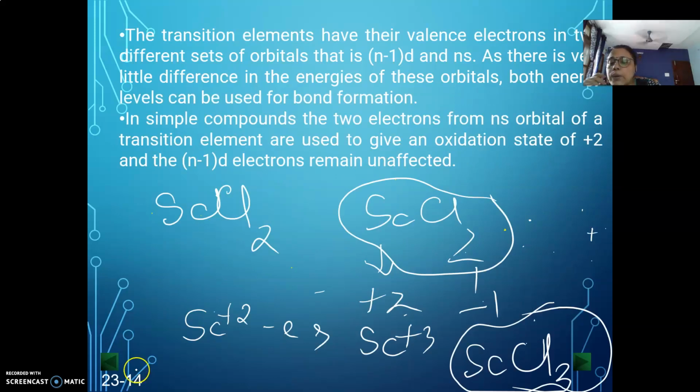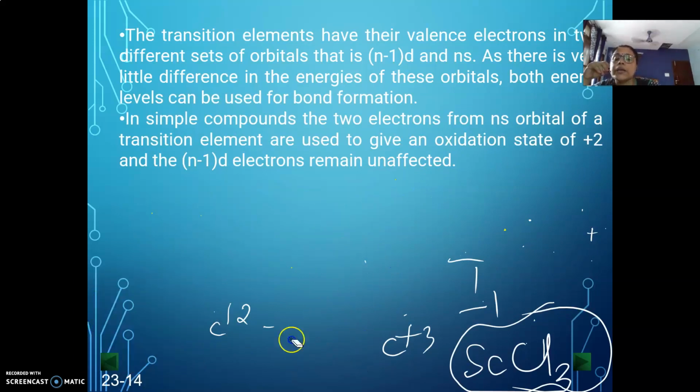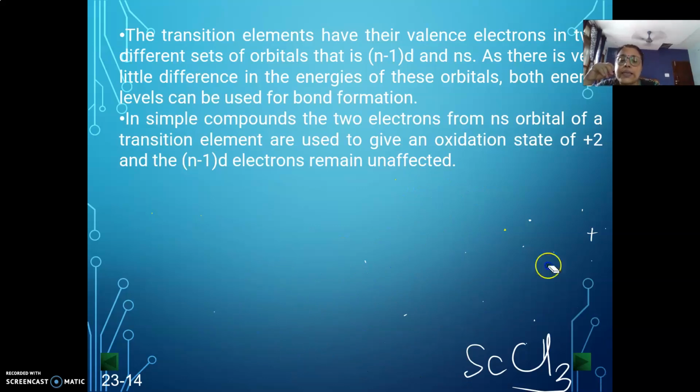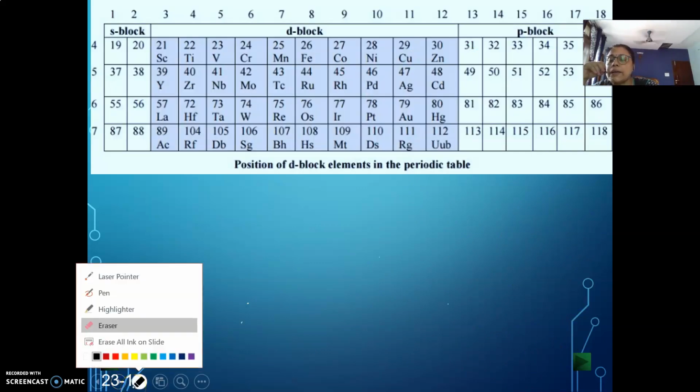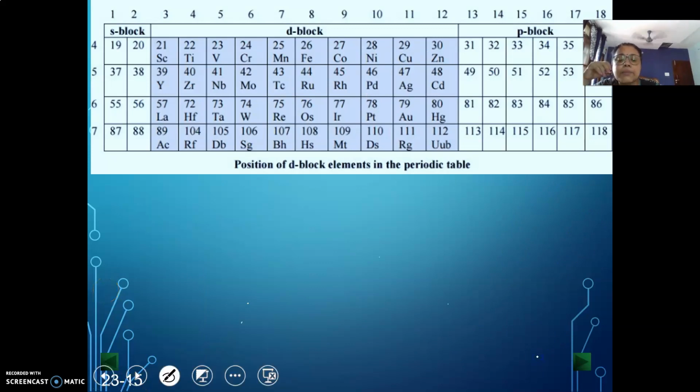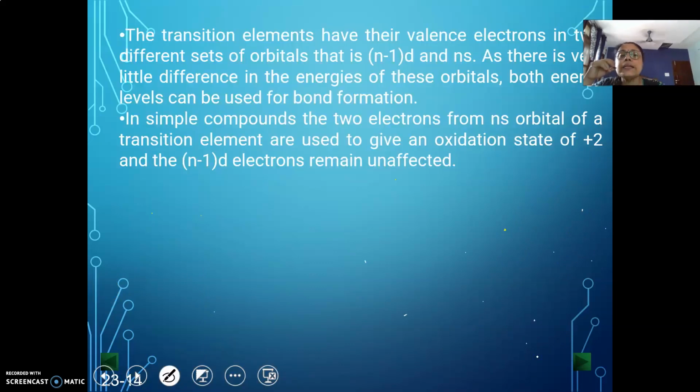If someone asks you why this is so, it is because scandium, in order to go to the inert gas configuration, must release electrons from outside. But unfortunately, in the case of scandium, the outermost electrons are not present in the same shell. They are present in two different shells. What are the two different shells? One is the penultimate d shell and the other is the valence s shell.